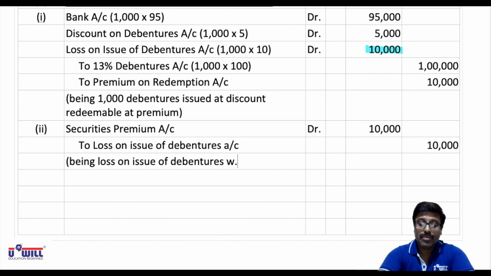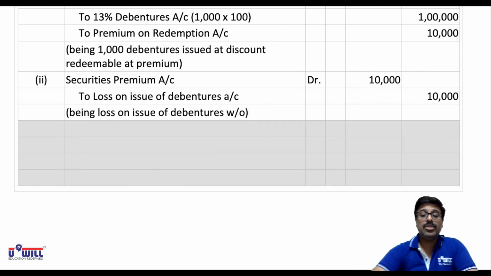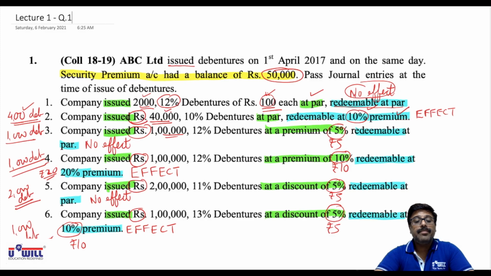So these entries are to be passed, and as I said, total is not to be done because these are all different situations. All situations would not be there for any existing company.